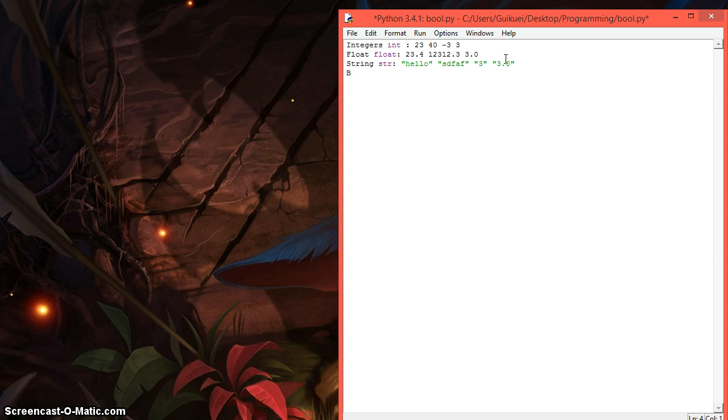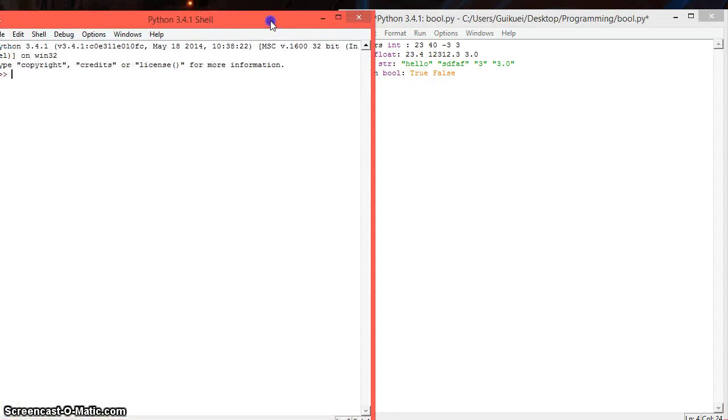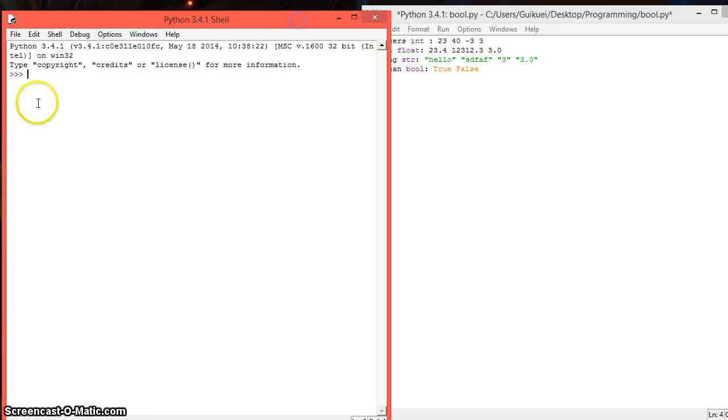And the last type that's important will be the Boolean type. The abbreviation will be bool, and this just has two values. It will be true or false. So we can check the type of anything we give to Python with the function type.